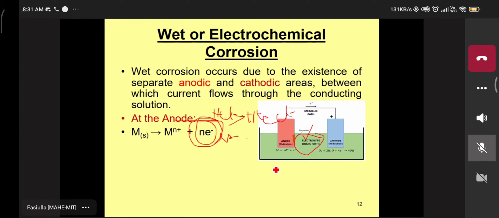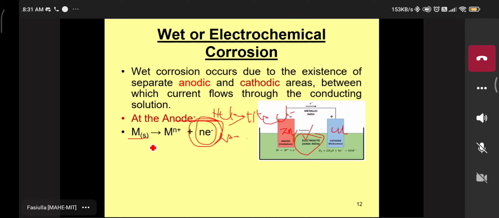Copper, zinc. I'm taking that this is a simple example. Please listen here. I assume that here the anode is on the zinc metal. So now the cathode is on the copper metal. Understood? Zinc and the copper metal.